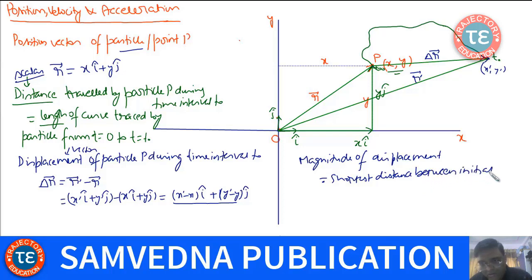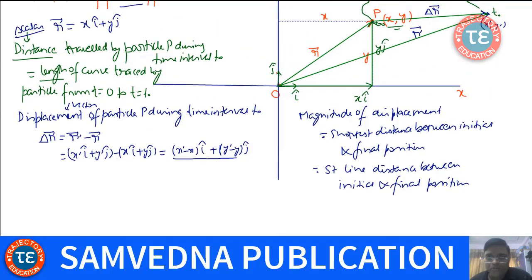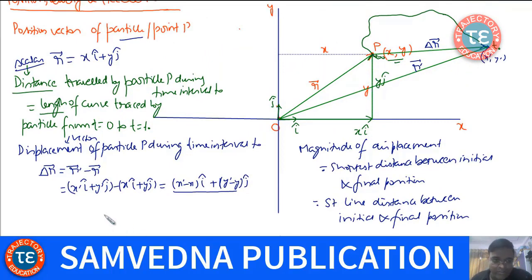And you know that in space the shortest distance is the straight line distance between initial and final position. So in a way we come to a conclusion that the magnitude of displacement